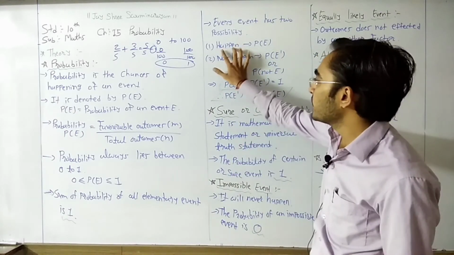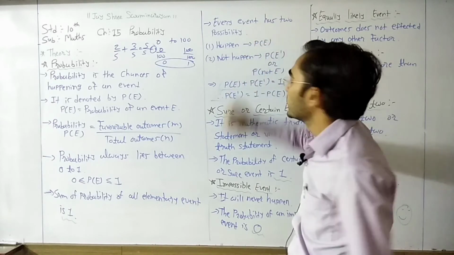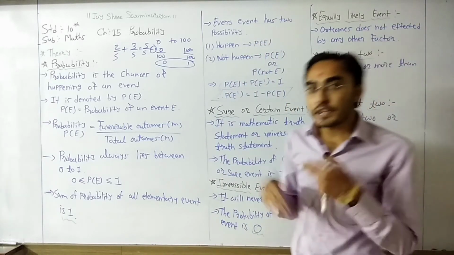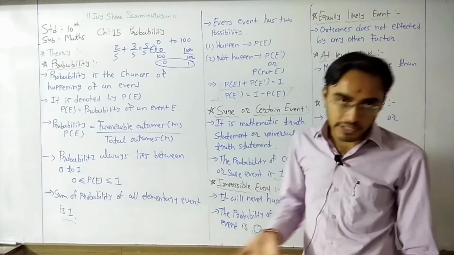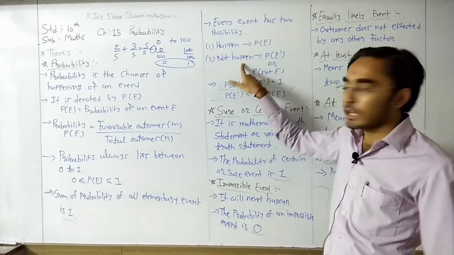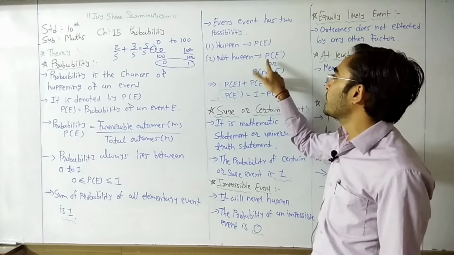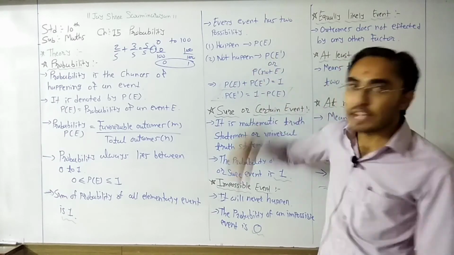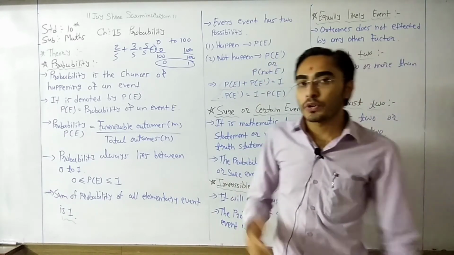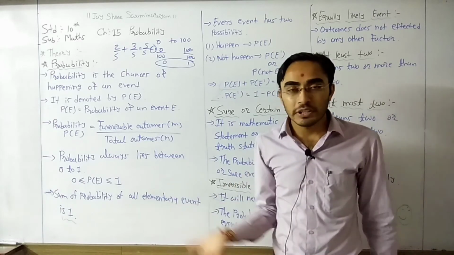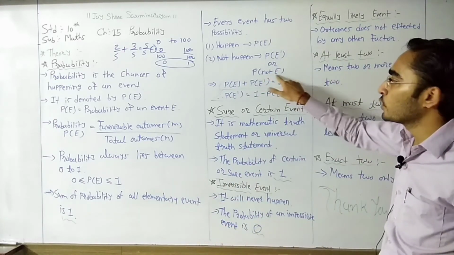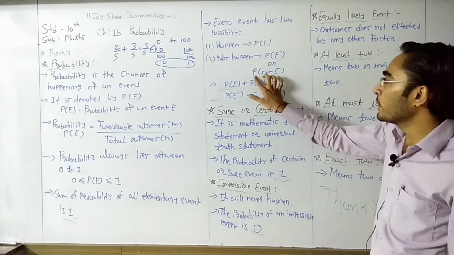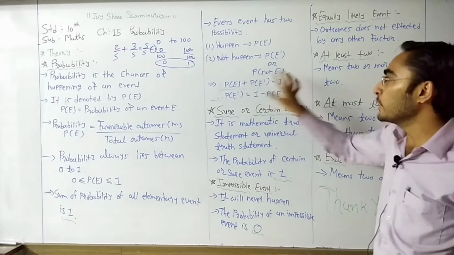For happen, we just write P of E. If the event happens, we say the probability of event E. But if it will not happen, we can represent it by P of E dash. Here E dash shows the event not happening. Otherwise, we can also say P not E, that is, the probability of not happening of an event E.